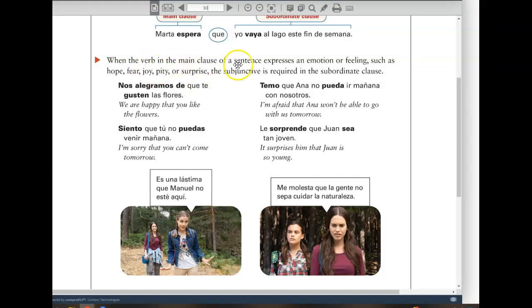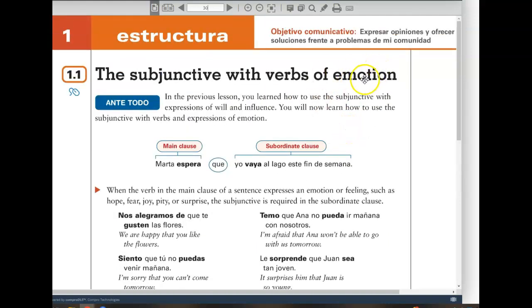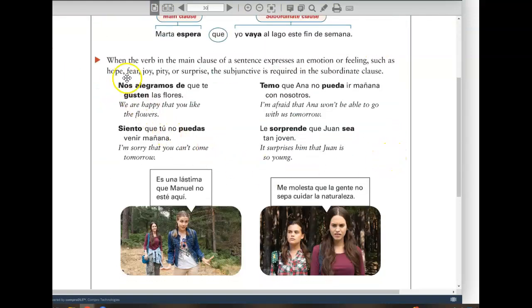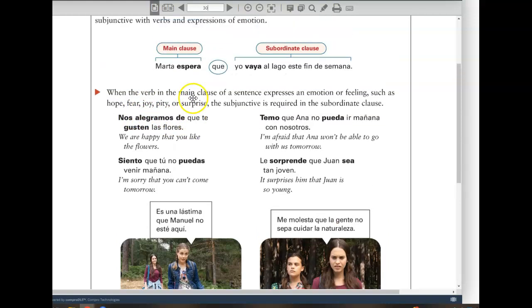So when you have a verb in the main clause that expresses emotion, such as hope, fear, joy, pity, or surprise, then the subjunctive is required in the subordinate clause. In the main clause, expressions of emotion, such as hope, fear, joy, pity, or surprise. When you have an expression of emotion in the main clause, the subjunctive is required in the subordinate clause.